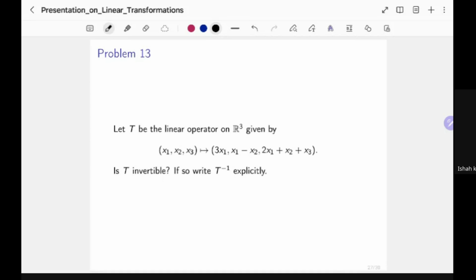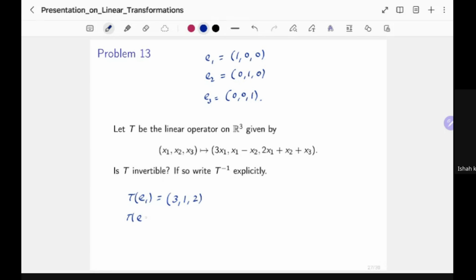So what is the corresponding matrix? I'm using the E1, E2, and E3 like we did in problem 2, I think. So let me actually write it down. So E1 is 1, 0, 0. E2 is 0, 1, 0. And E3 is 0, 0, 1. So what is T of E1? T of E1 is, you can calculate that, 3, 1, 2, where x1 is 1 and the other two are 0. So 3, 1, 2 is what you are getting.